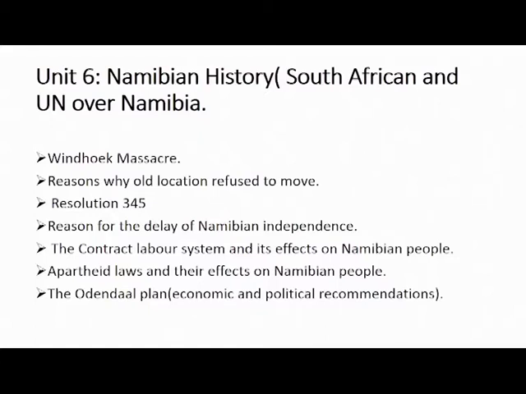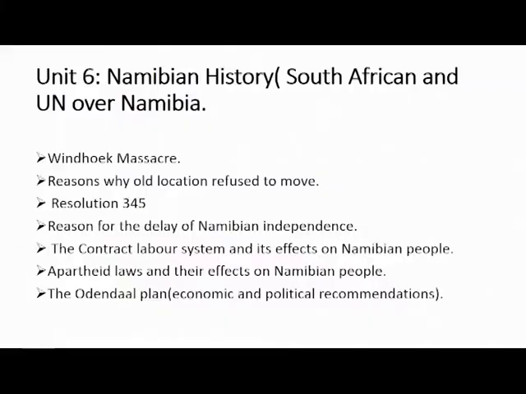Think of the women, because this contract labor system was only taking men. And these men had to be contracted for about 9 months or 18 months. And imagine the whole year, they had to leave their families alone at home. So that's why we are saying the effects the contract labor system had on the workers themselves, and also the entire Namibians, including their families.